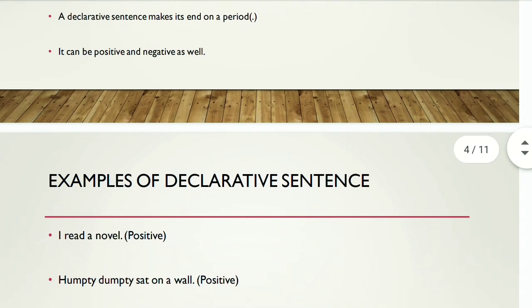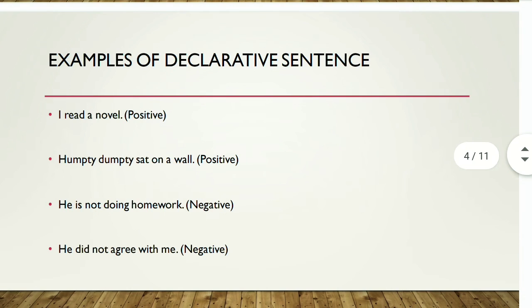So there are some examples of declarative sentences, like I read a novel. This is an example of a declarative sentence. It gives a single statement, it has a subject and a predicate, and it is positive in sense. The second example is Humpty Dumpty sat on a wall. Now in this sentence we have a single subject and a predicate, and it is a simple statement giving us a single complete thought, and it is also positive in sense.